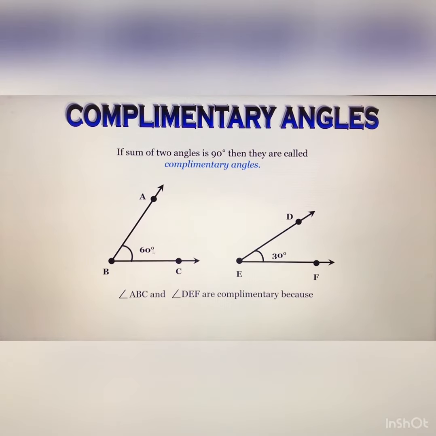That is 90 minus 60, you will get 30. So 30 is the complementary angle of this angle, that is 60 degree. Similarly, if I ask you what is the complementary angle of 30 degree, then you will once again subtract it from 90 degree. 90 degree minus 30 degree, you will get 60 degree. So the complementary angle of 30 degree is 60 degree. So angle ABC and angle DEF are called complementary angles because the sum of the two angles is 90 degree.